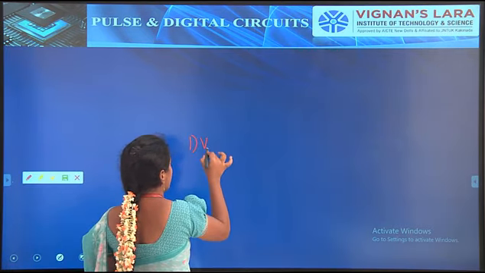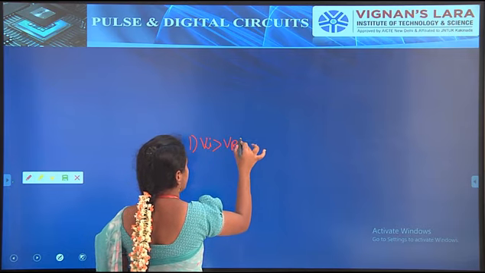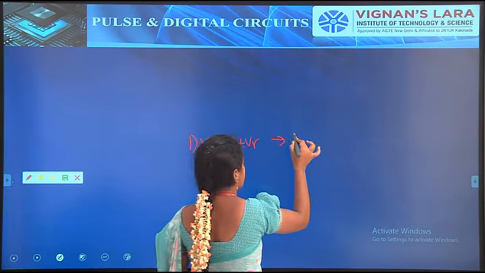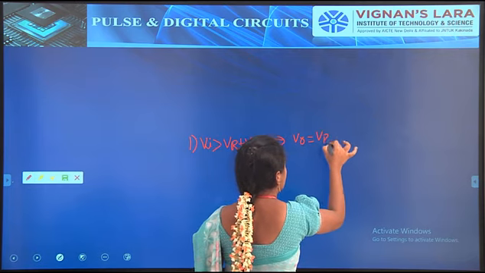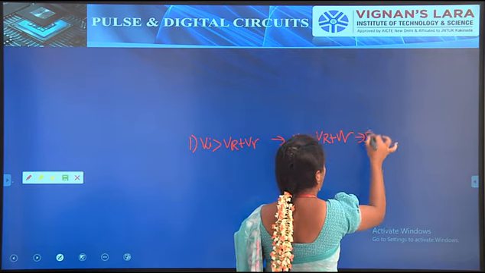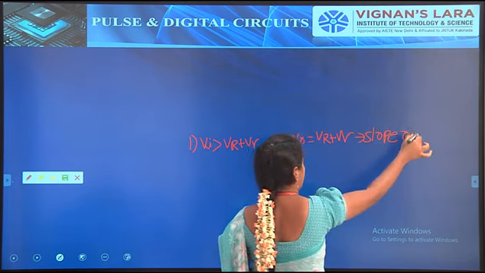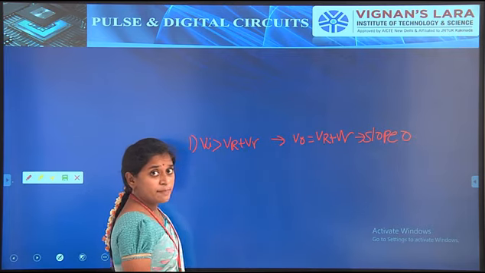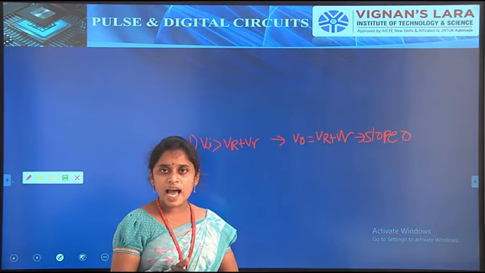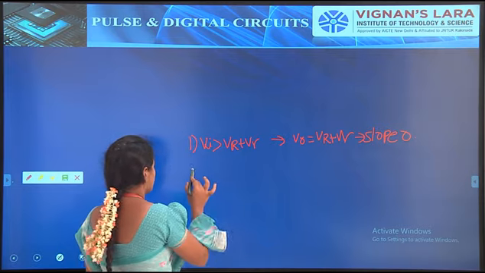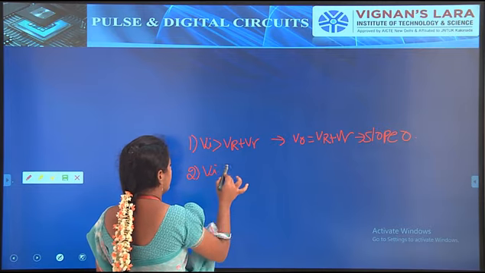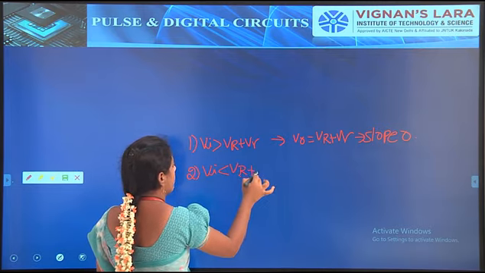So that is Vi greater than VR plus V gamma. So in this time, the output V naught is equal to VR plus V gamma. So in this time the slope will be 0. So in the second step, that is Vi less than VR plus V gamma.